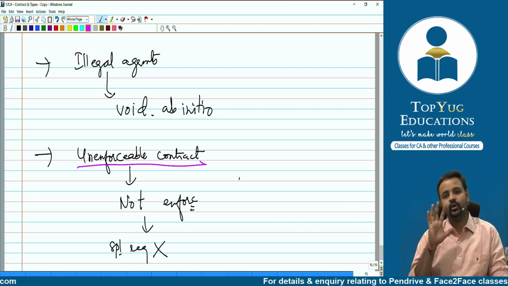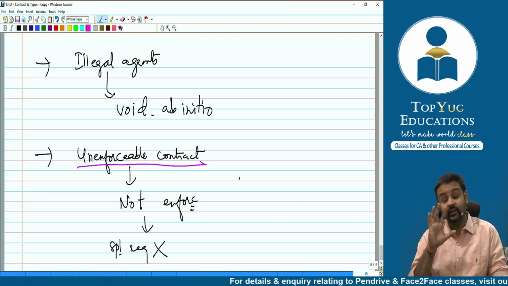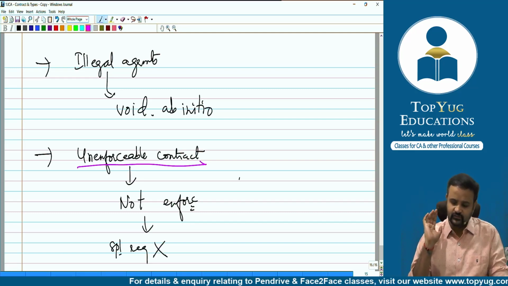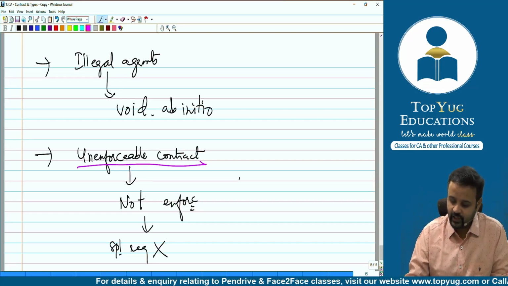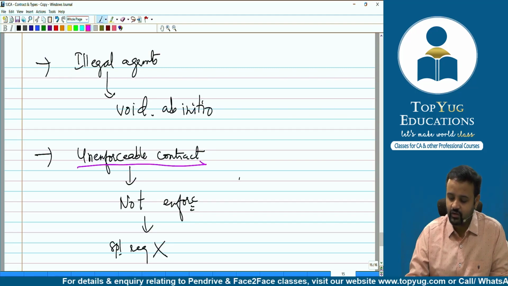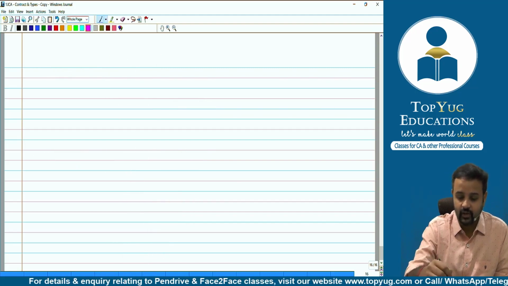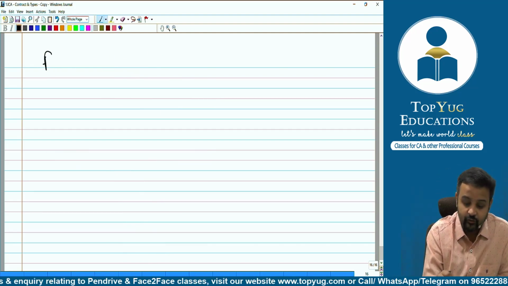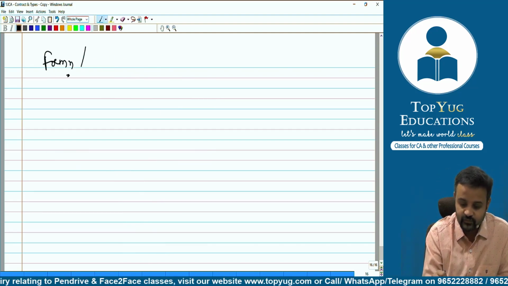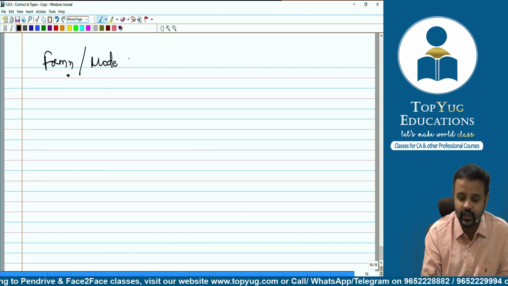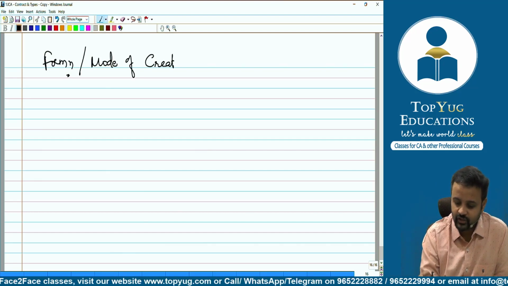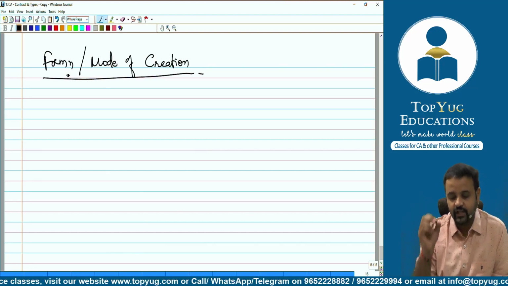So this way we have talked about 5 types of contracts when it comes to the basis of legal validity or enforceability. So let's move ahead and talk about the other one. The other basis which we have is what? Formation or the mode of creation.